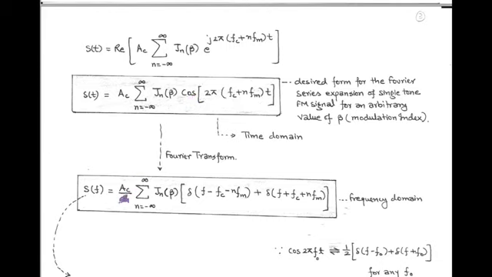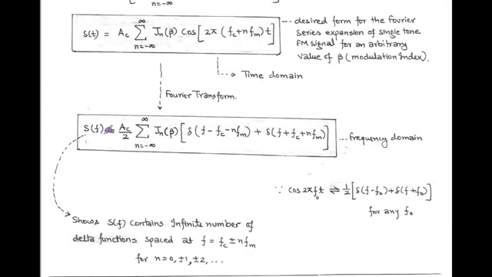And accordingly, we get the frequency domain FM equation, that is S(f) equals Ac upon 2 summation n equals minus infinity to infinity Jn(beta) [delta(f minus fc minus n fm) plus delta(f plus fc plus n fm)]. Here we use the frequency shifting property of Fourier transform. That is, the Fourier transform of cos 2 pi f0 t is equal to 1 upon 2 [delta(f minus f0) plus delta(f plus f0)] for any value of f0.